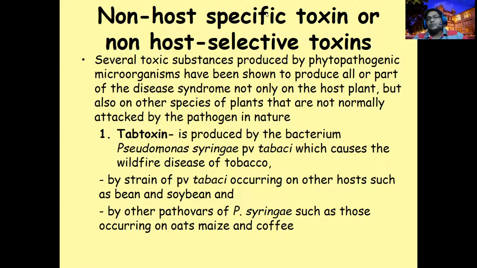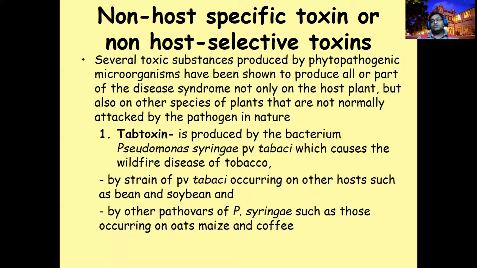There are two different types of toxins: one is host specific, the other is host non-specific. If the pathogen is producing host non-selective or non-specific toxins, these pathogens can use a wide range of hosts. Why? Because the toxin is not specific, so these pathogens can use a wide host range.